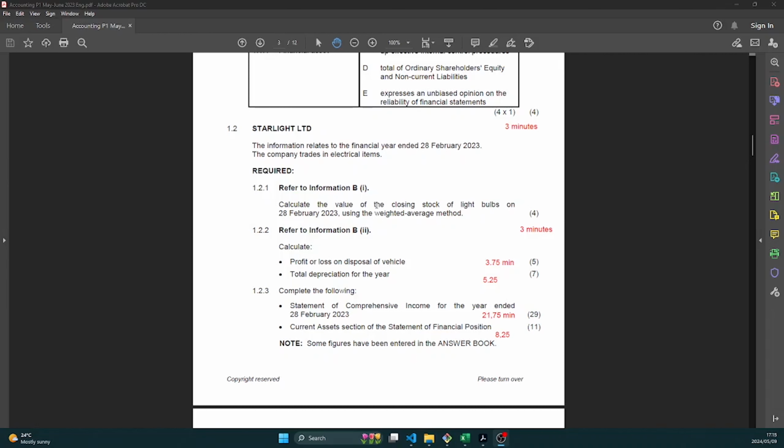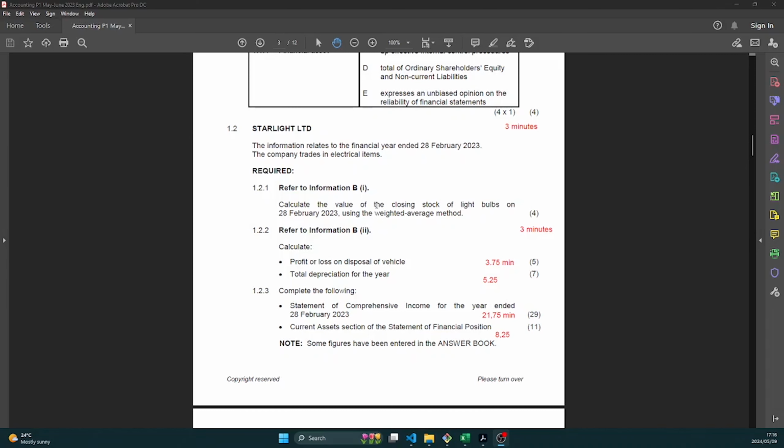So with the weighted average method, you're basically just going to calculate the average price and you multiply it by the number of units. So the average price would be your total cost of inventory, all the inventory that you have on hand, and you divide it by the total units that you have on hand. So remember that the total cost should include the transport cost. Sometimes it's called freight, sometimes it's called carriage, whatever they call it.